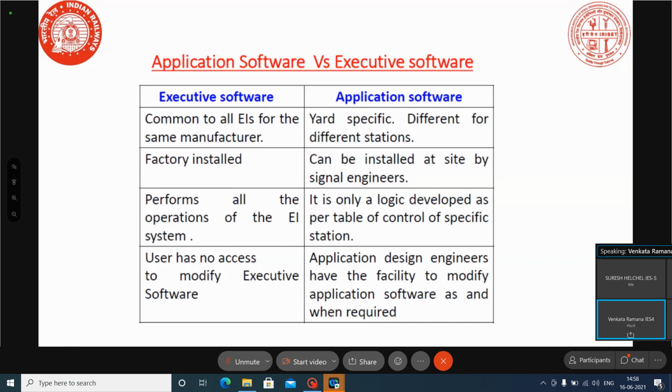Only after conducting these do we commission the station. So application logic modification is possible at site. When we change anything in the yard, such as any scheme, application software modification is possible. This is the basic difference between application software and executive software.